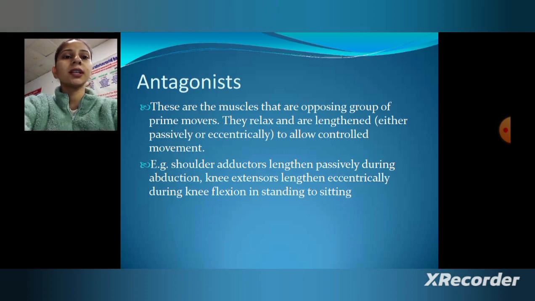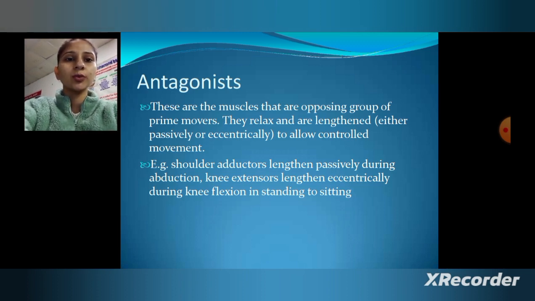Antagonist. These are the muscles that oppose the group of prime movers. They relax and are lengthened either passively or eccentrically to allow controlled movement. For example, shoulder adductors lengthen passively during abduction, and knee extensors lengthen eccentrically during knee flexion in standing to sitting position.